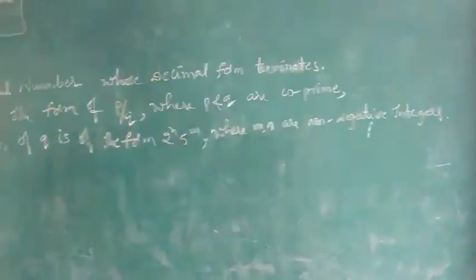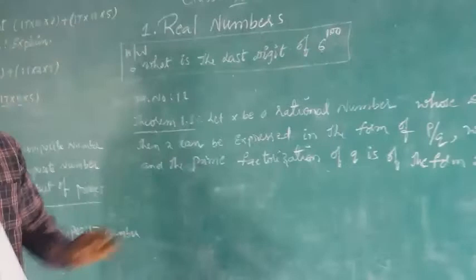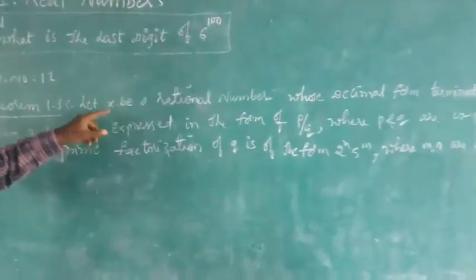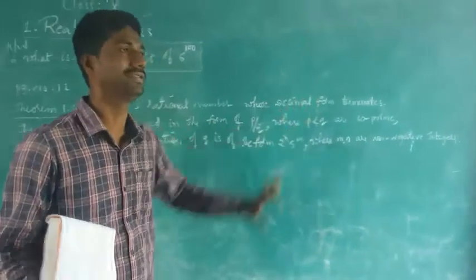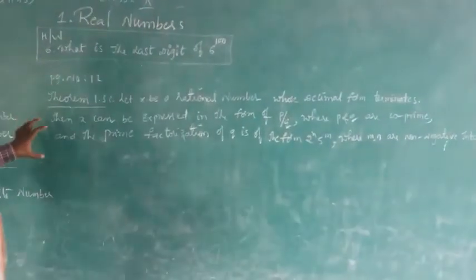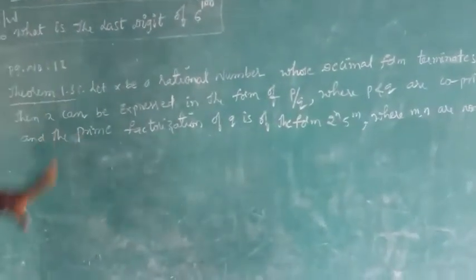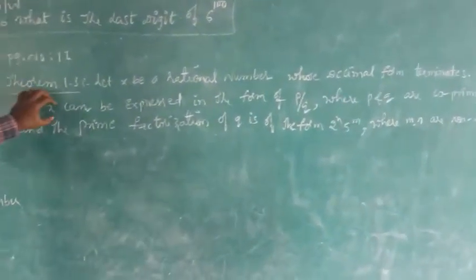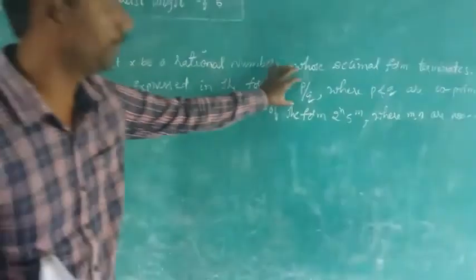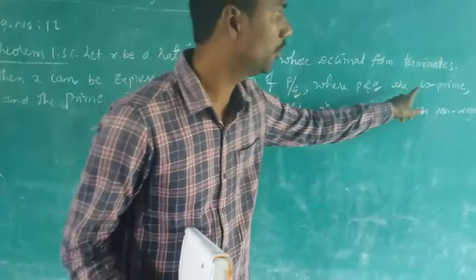See, let me explain this, very important. What is the meaning of it? Let x be a rational number, means one rational number whose decimal form terminates. If it satisfies these two conditions, then it is a terminating decimal. x can be expressed in the form of p by q, where p, q are co-primes.